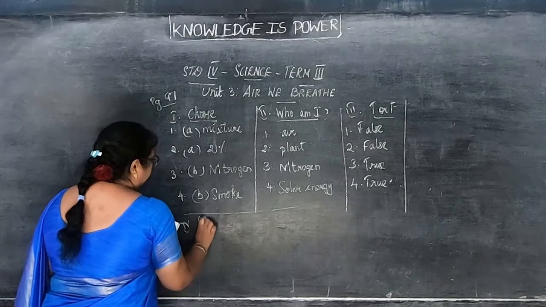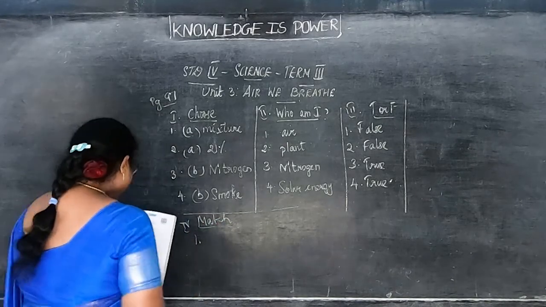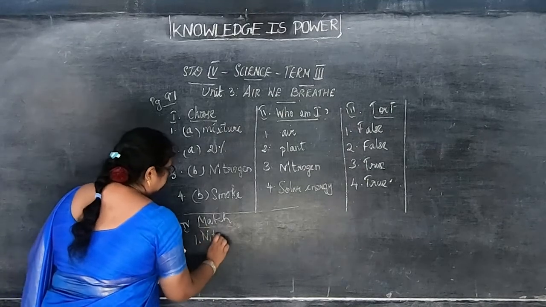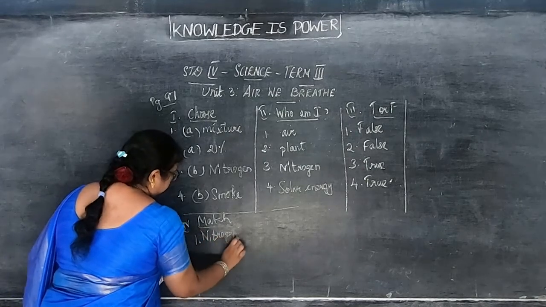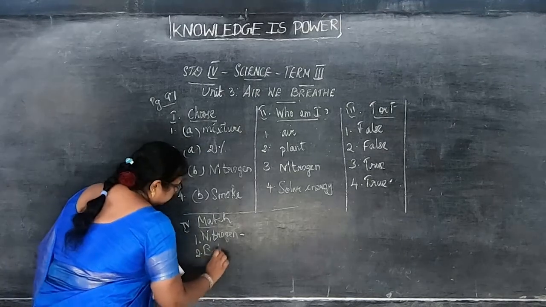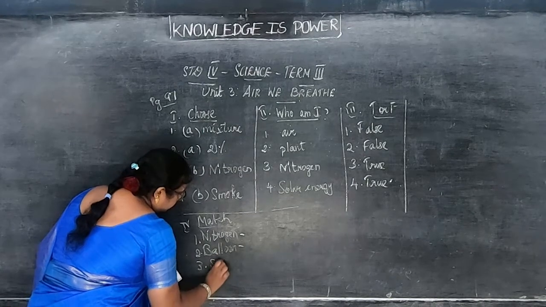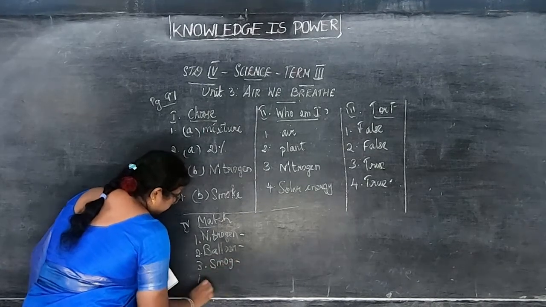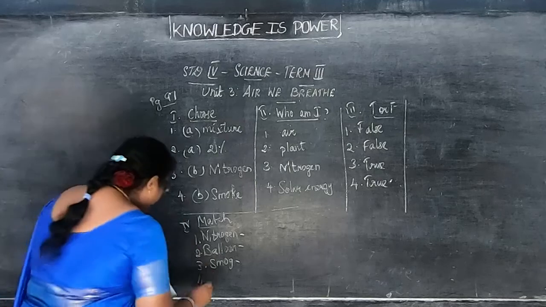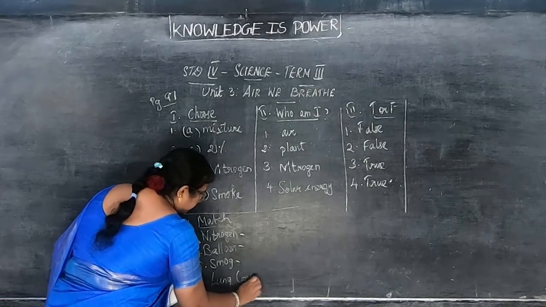The next is number 4, match. First one, nitrogen. Then second, balloon, then third, smoke and fog, then fourth one, lung cancer.